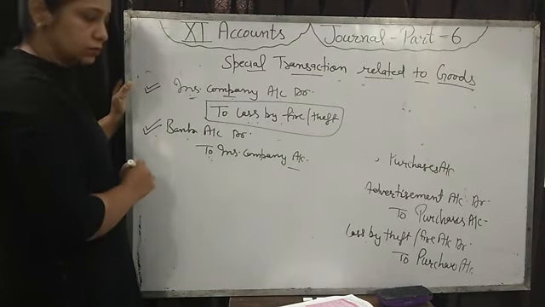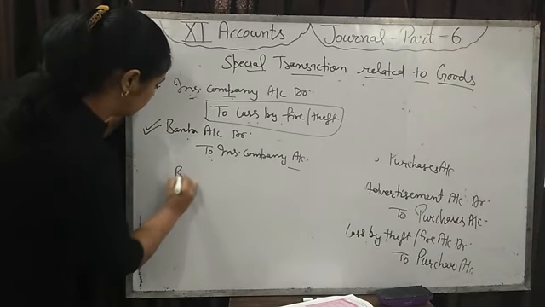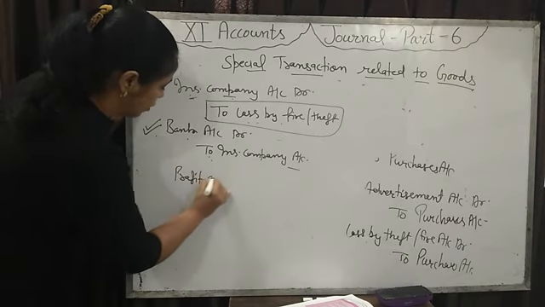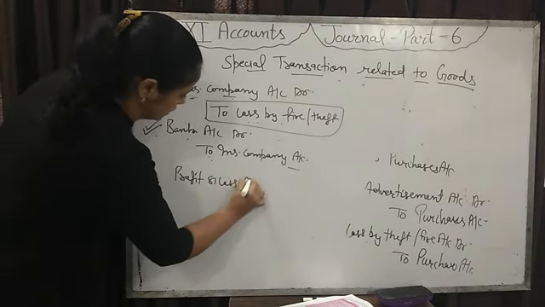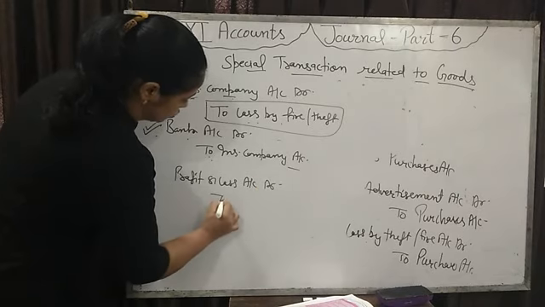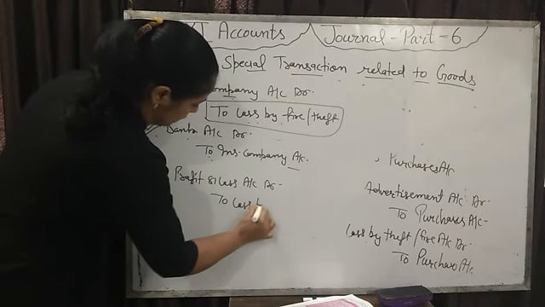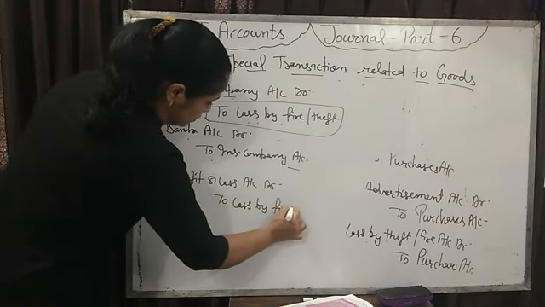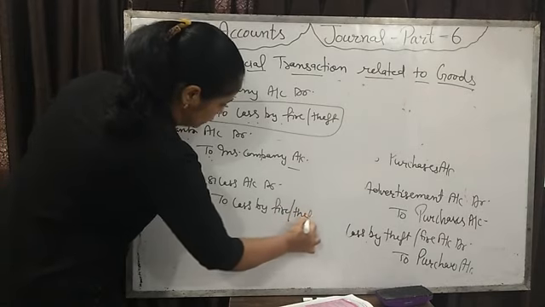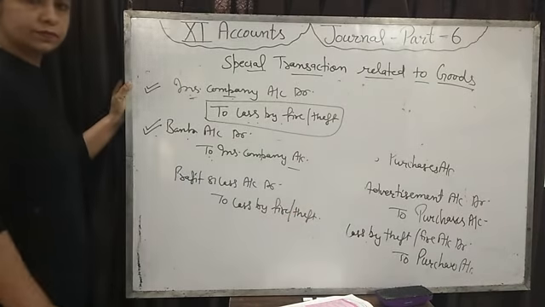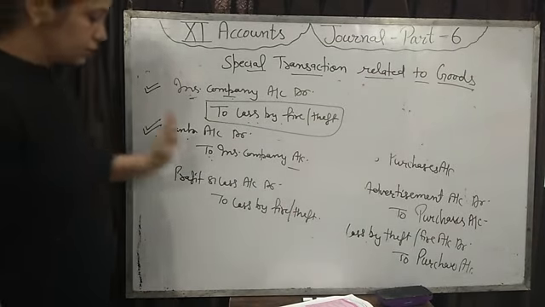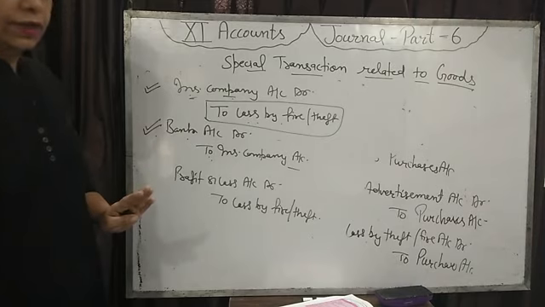And the loss we will transfer to the profit and loss account. For that entry, profit and loss account debit to loss by fire or theft. Okay, let me take one example.